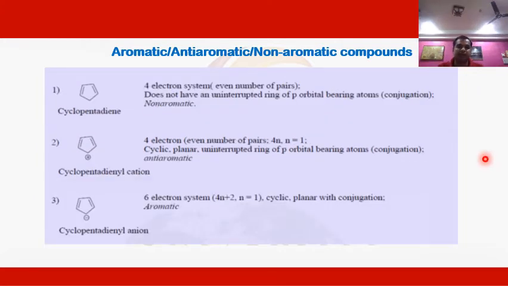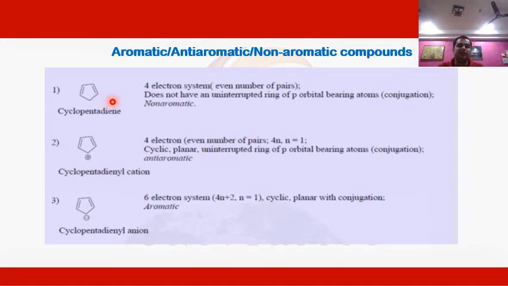Now let us take another example of a compound to show the aromatic, anti-aromatic or non-aromatic character. We are taking another example, that is cyclopentadiene. In this case, we can see that it is a cyclic structure, and due to the presence of two pi bonds, the number of pi electrons present in the cyclic ring is equal to 4.